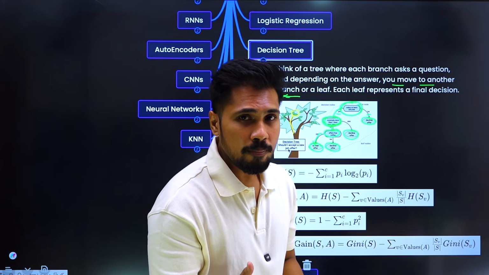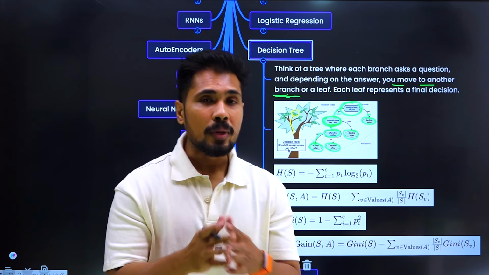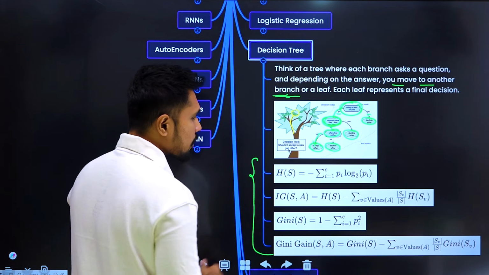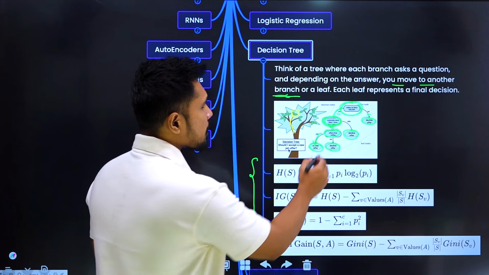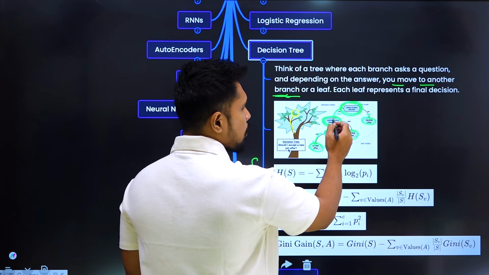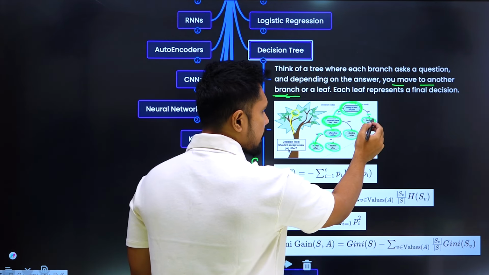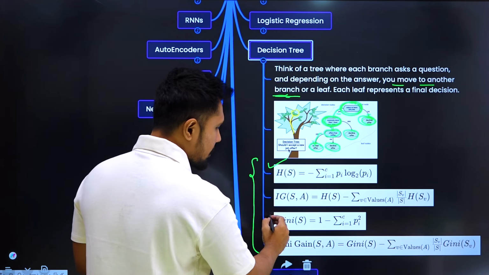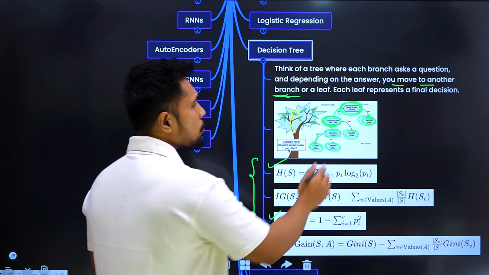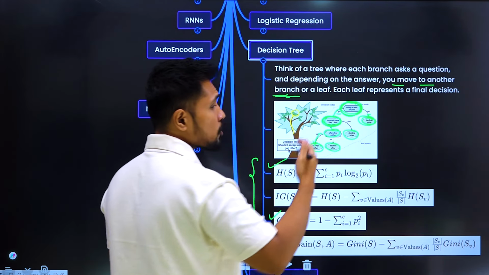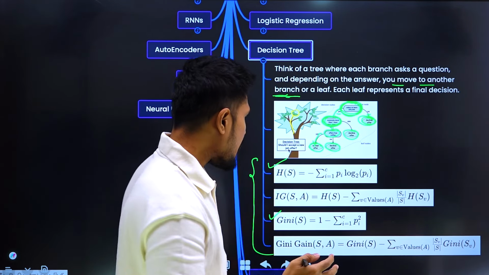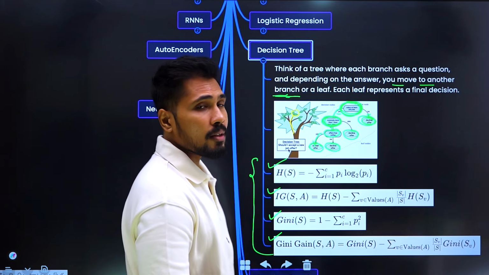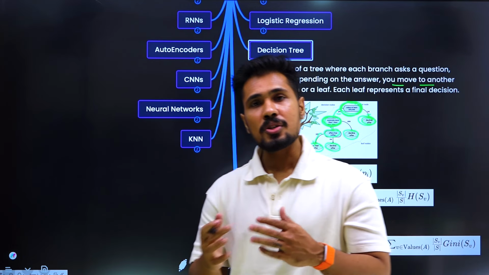In order to build this decision tree, how does your decision tree know whether we need to go to another branch or we need to get a leaf? That is decided based on a mathematical equation: entropy and the Gini index. And which branch I need to start asking questions first is identified by information gain and Gini gain. So these are the equations we use in a decision tree.